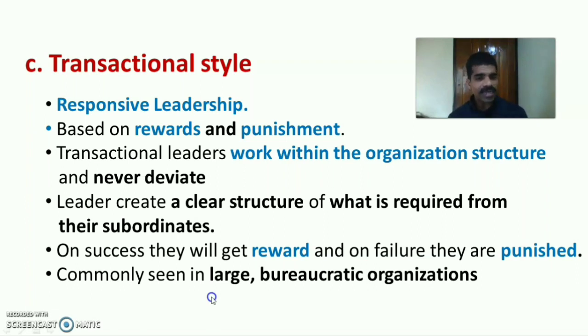Here the leader creates a clear structure for the subordinates. What is required from their subordinates and their subordinates have to contribute that. On success, they will get the reward. Subordinates may get the reward, and if they fail, they will be punished. And usually it is seen in large bureaucratic organizations. So transactional style is the responsive leadership based on reward and punishment. Transactional leaders work within the organization structure and they never deviate.